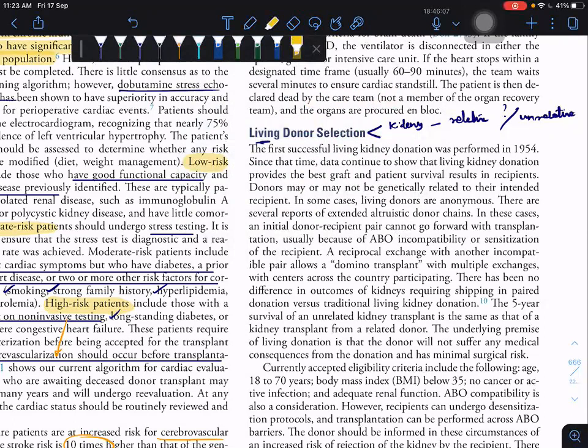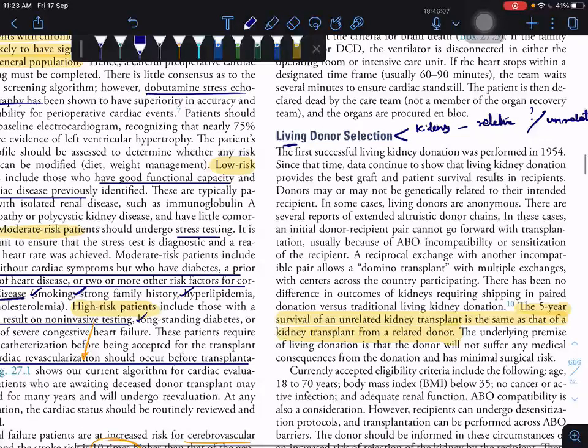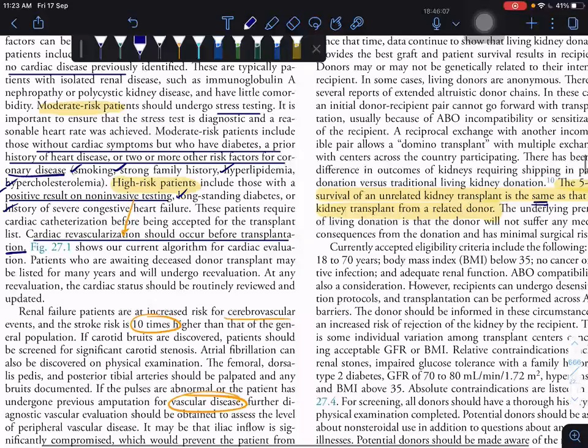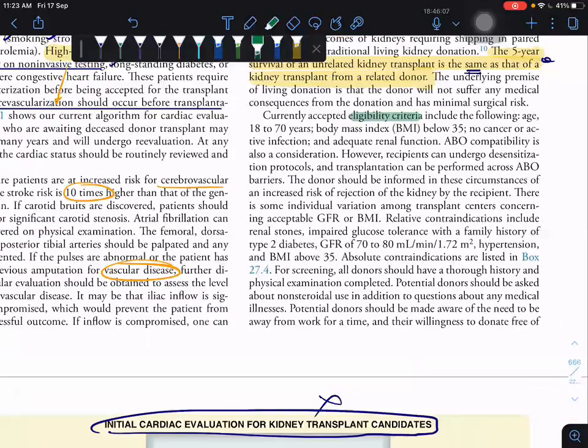Okay. But they always tell that the 5-year survival of an unrelated kidney transplant is the same as that of a related one. Both are the same, that is a line given here. Next comes the eligibility criteria for a living donor: age should be 18 to 70, BMI below 35, no cancer, no active infection, and adequate renal function. The ABO compatibility is also a consideration.